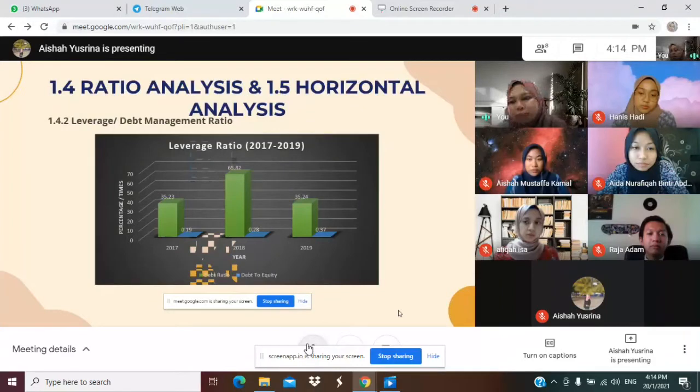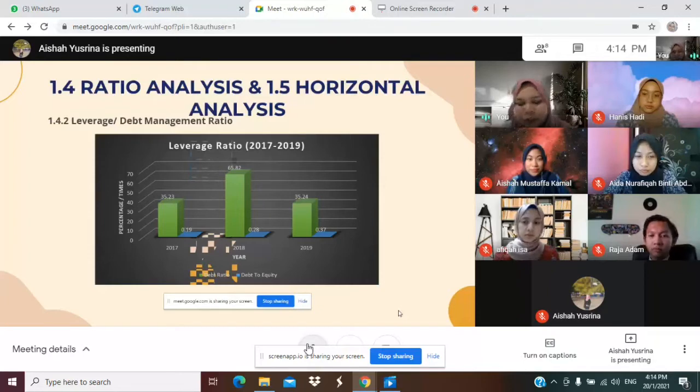For leverage or debt management ratios, there are two types of ratio, which are the debt equity ratio and the debt ratio. The highest debt equity ratio for MSM Malaysia Holdings Berhad was in 2019 with 0.37 times. Meanwhile, for the debt ratio, 2018 was the highest at 65.82%.